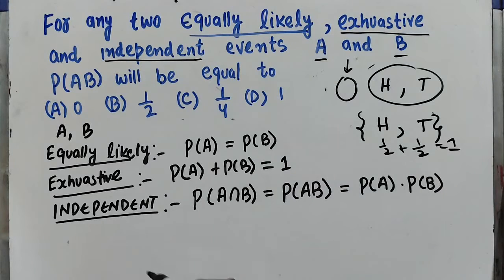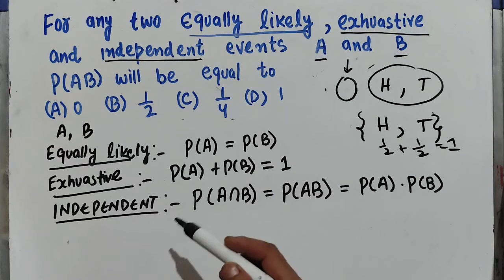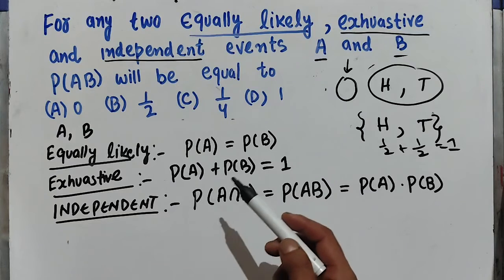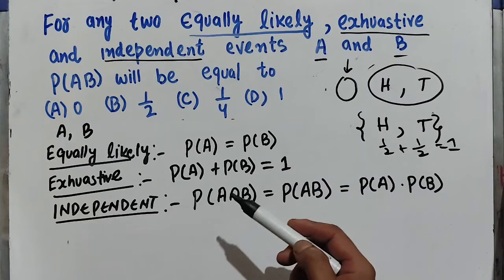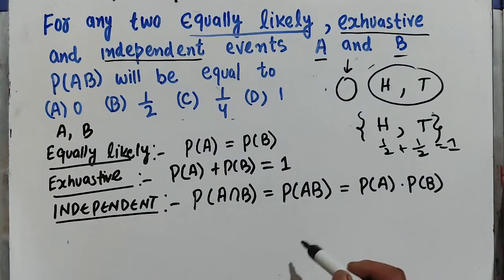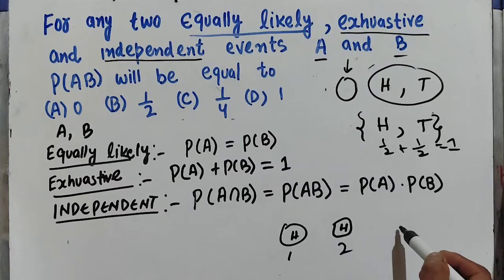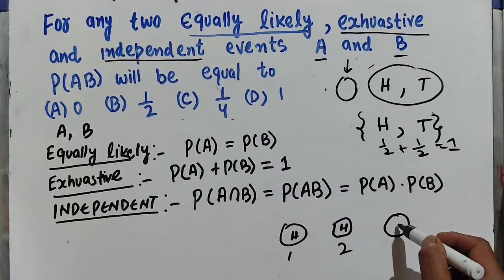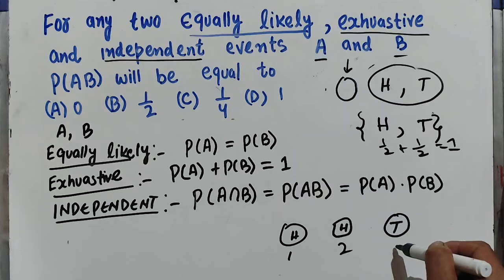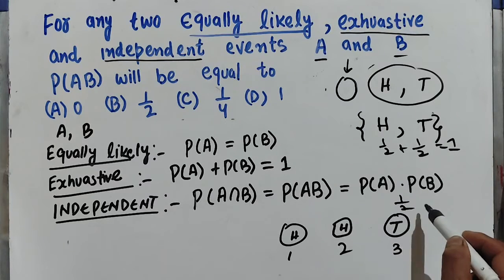Then we have independent events. Two events are said to be independent if the occurrence of one event does not affect the occurrence of the other event. That is, if I toss a coin and get head in the first throw, head in the second throw, and I am asked the probability of getting tail in the third throw, it will again be 1 upon 2.